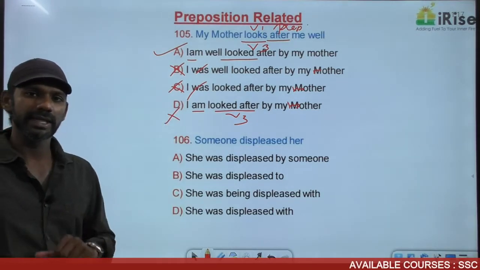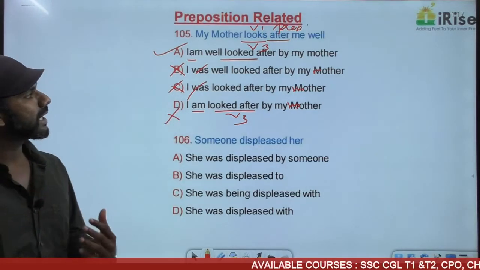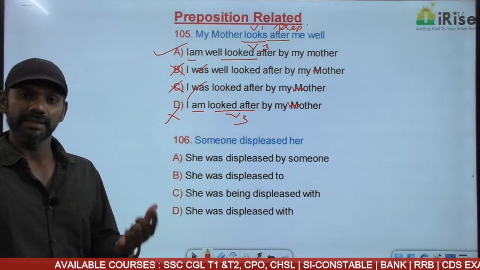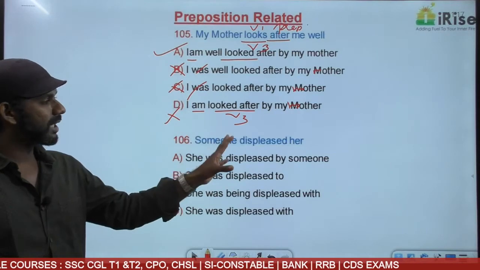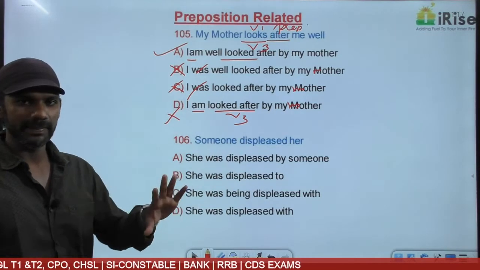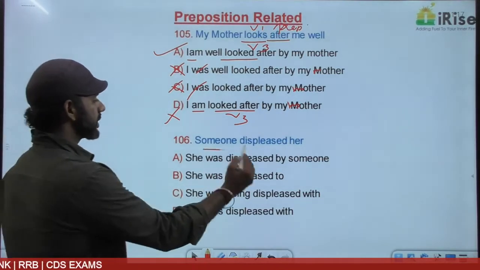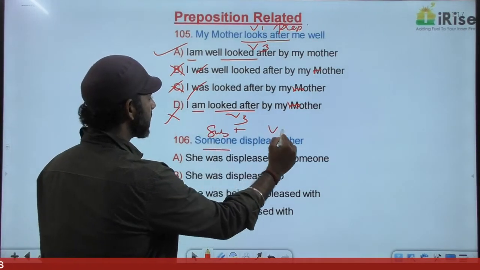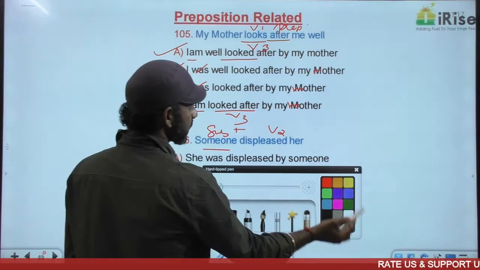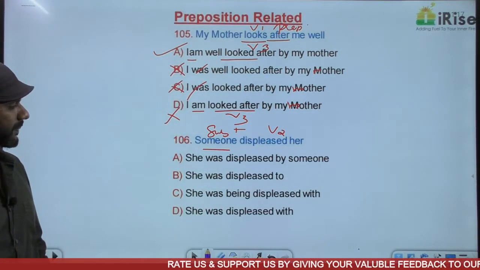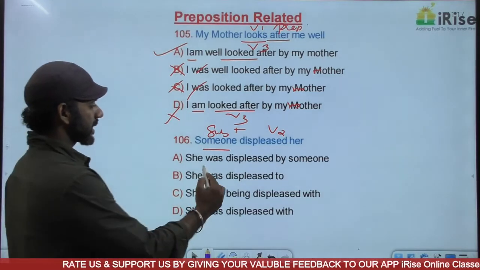If the question were like this, my mother looks after me, then the answer must be I am looked after by my mother. Clear? Someone displeased her. Someone is the subject here. Displeased is V2. Subject plus V2 is simple past. The passive voice structure is was or were plus V3. All the options are in the correct structure.